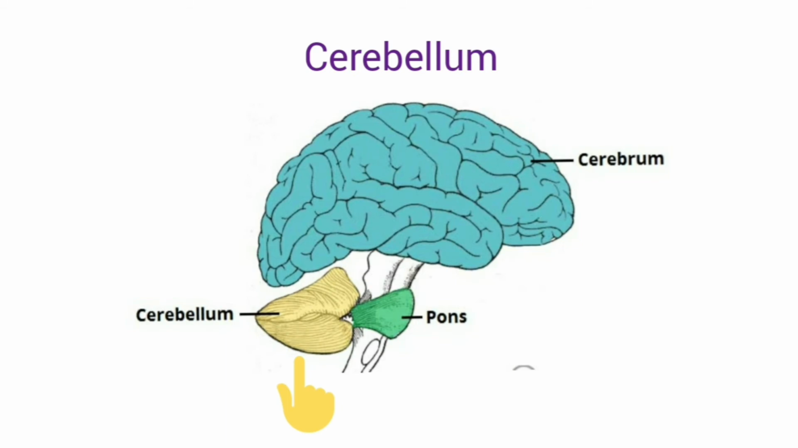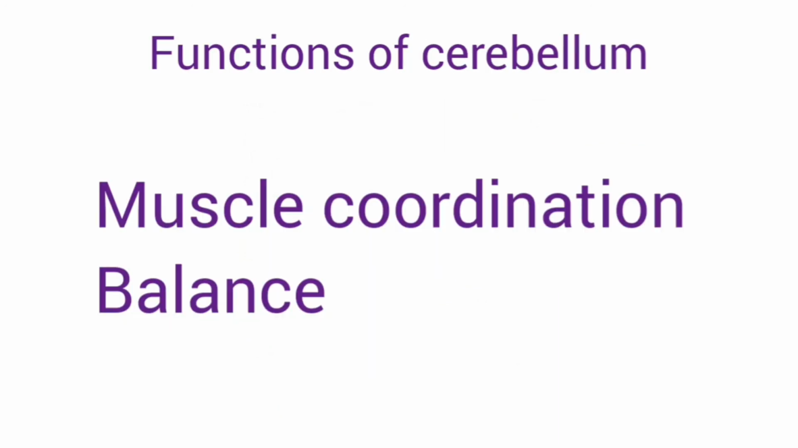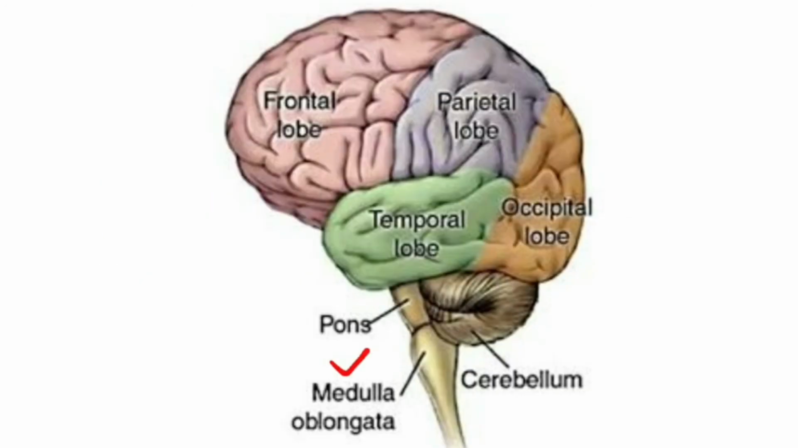The cerebellum is a small lobe located at the base of the cerebrum. It does not have convolutions, but it has many furrows. It helps in muscle coordination and it also helps in balance of the body.